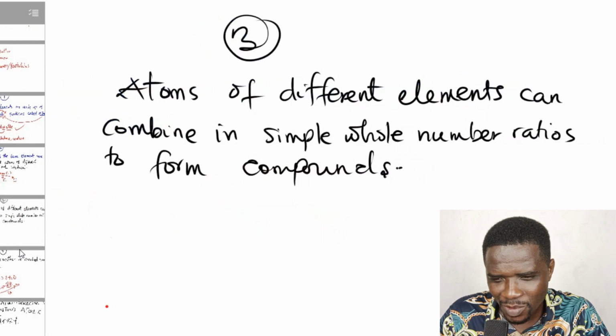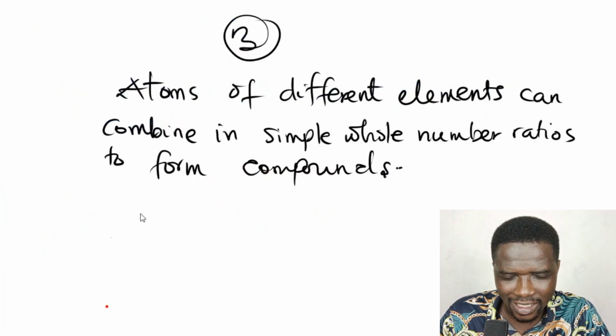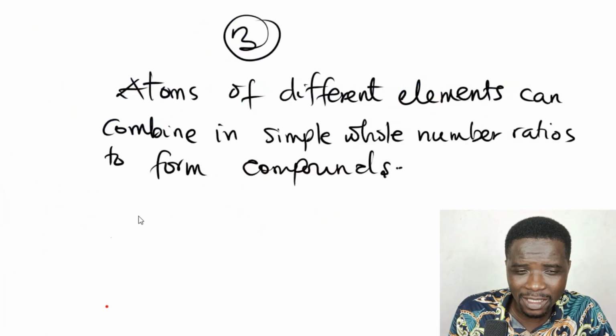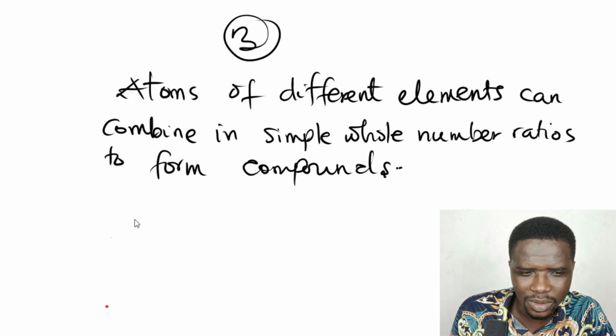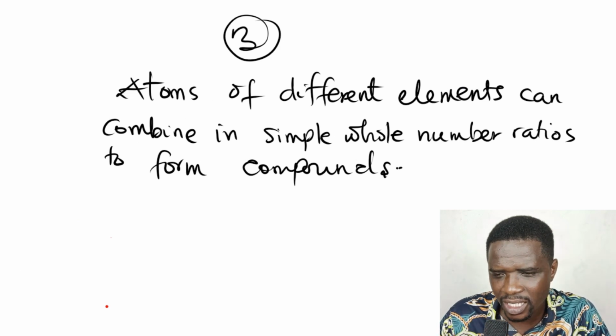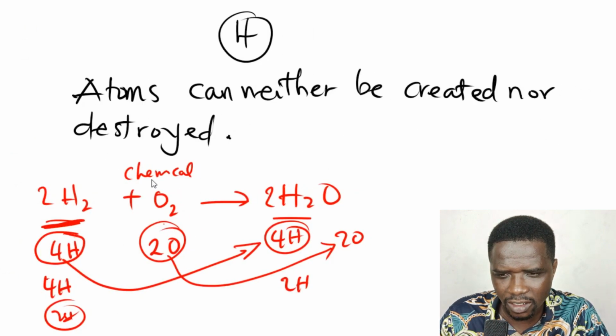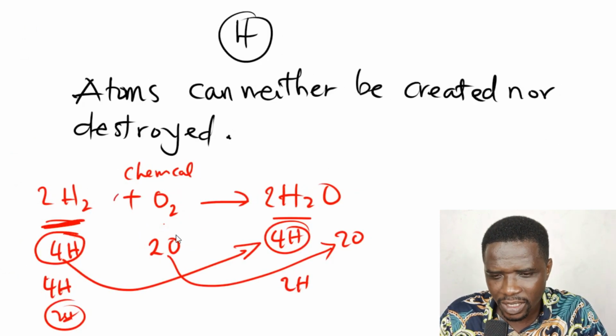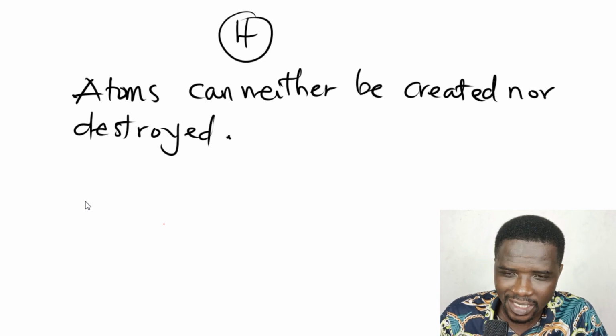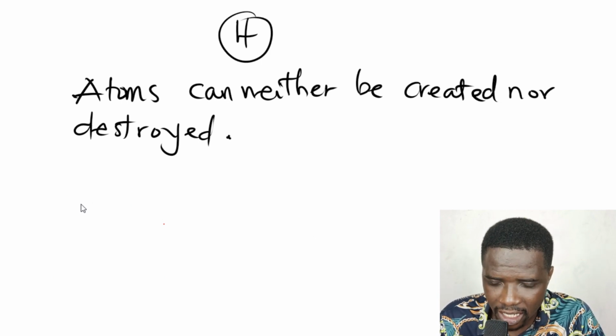Now we can look at the third one. He said that atoms of different elements can combine in simple whole number ratios. There's no problem with this one, so we can go. Now let's look at the fourth one. Let's see if we can correct the fourth one. All right, so this is the fourth one, and it needs a correction.